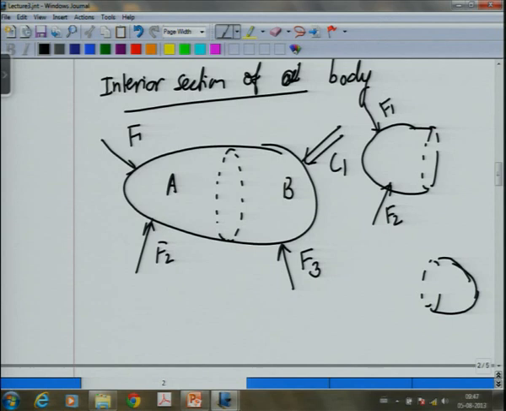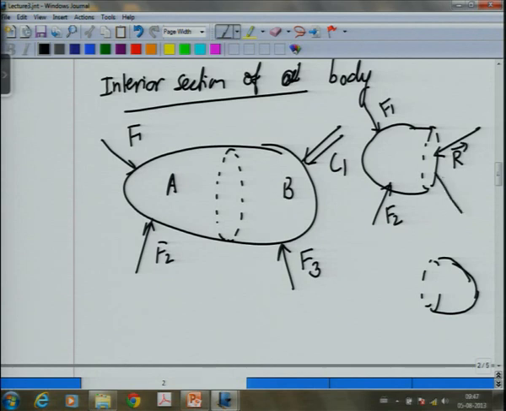Anything else? He said forces from the B part acting on A. In general, when I do a cut like this, I will show two things. You are partially right that I will show an unknown force R, which I show as a vector, meaning I do not know its direction.